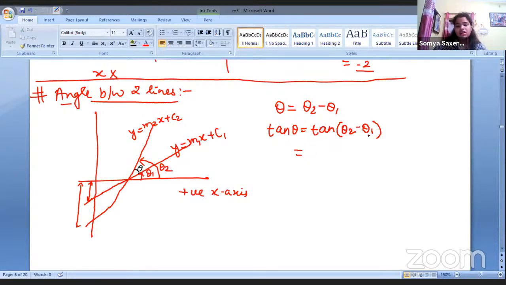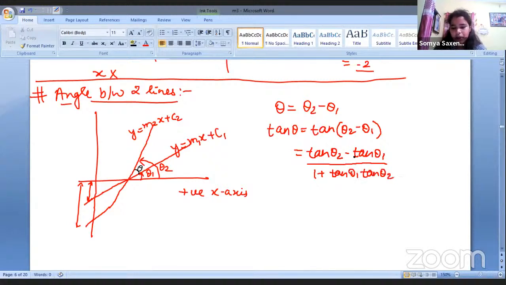Now, there is a formula for this one, tan of x minus y, and what is it? It is tan theta 2 minus tan theta 1 divided by 1 plus tan theta 1 tan theta 2.